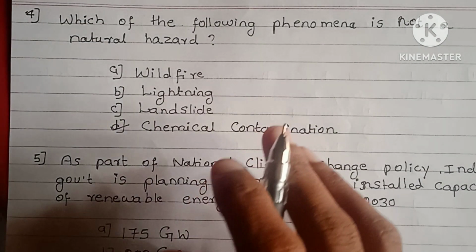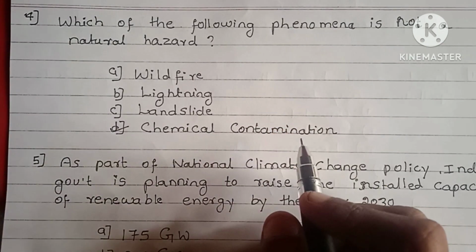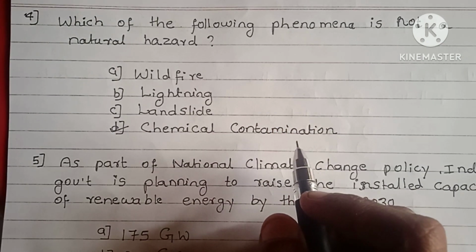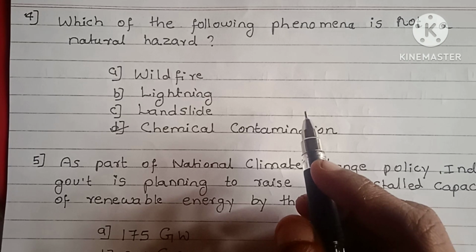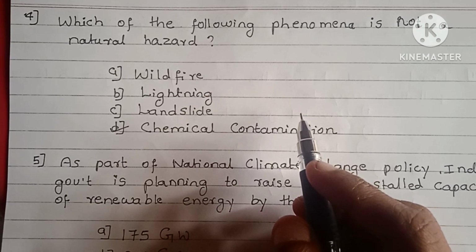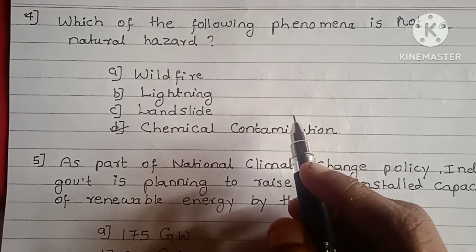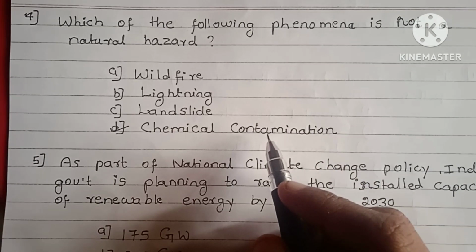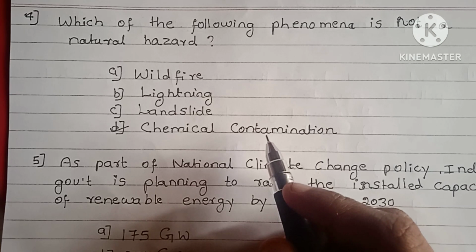Chemical contamination refers to the addition or appearance of chemical substances in inappropriate places. It means use of chemicals in inappropriate places will cause chemical contamination. It will cause pollution.